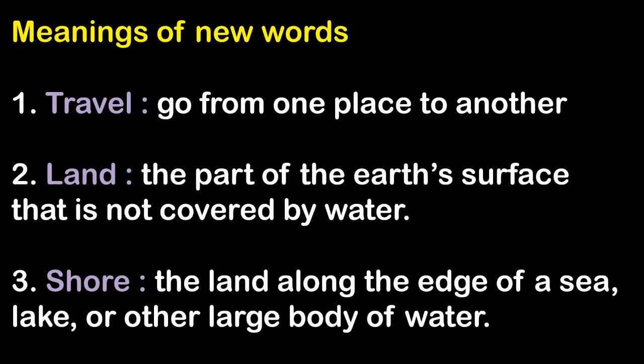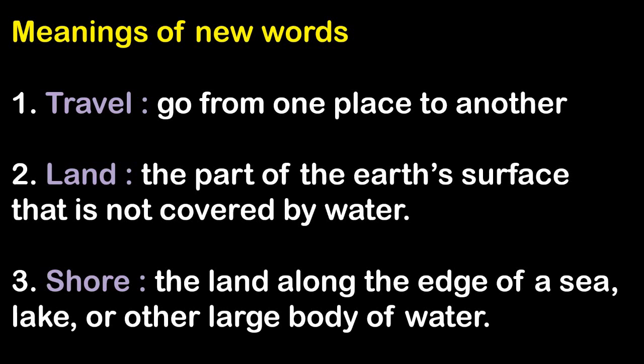Let us see the meanings of new words. Number 1, travel. Travel means go from one place to another. Next, number 2, land. Land means the part of the earth's surface that is not covered by water. Next, number 3, shore. Shore means the land along the edge of a sea, lake, or other large body of water.